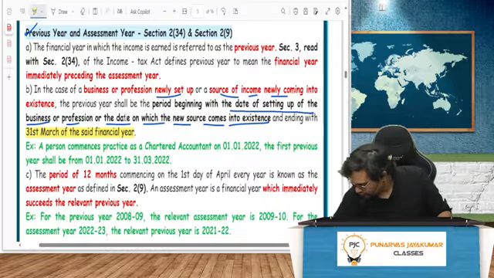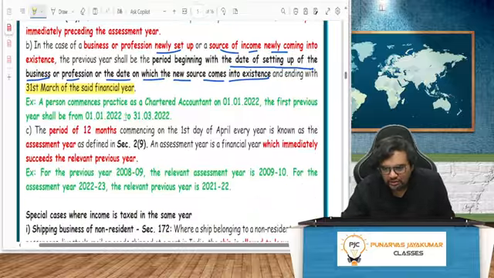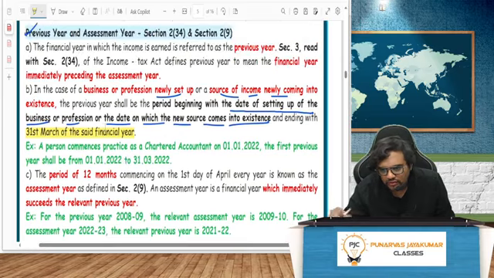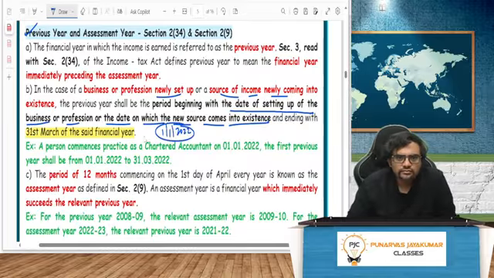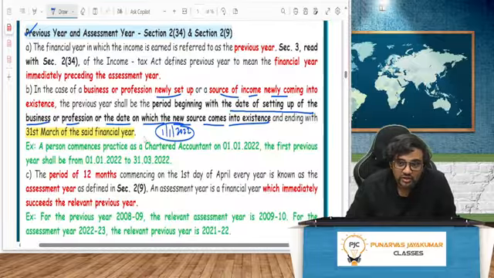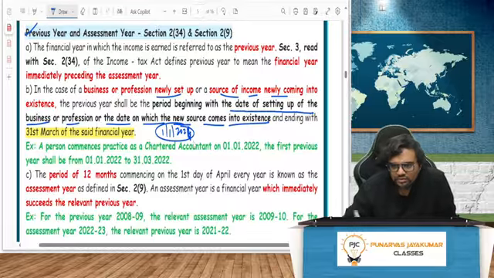One more question: a company is incorporated on 1/1/24.